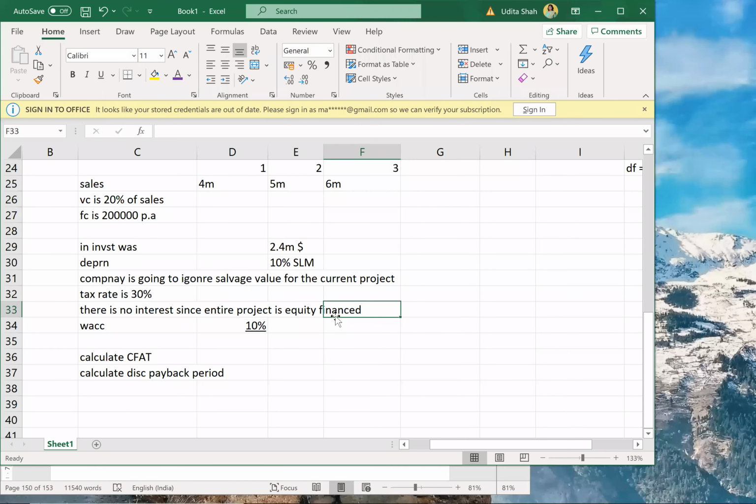Let us do this sum then. I'll take a pic and share it on your WhatsApp group. Try doing it. Try calculating CFT for all 3 years.